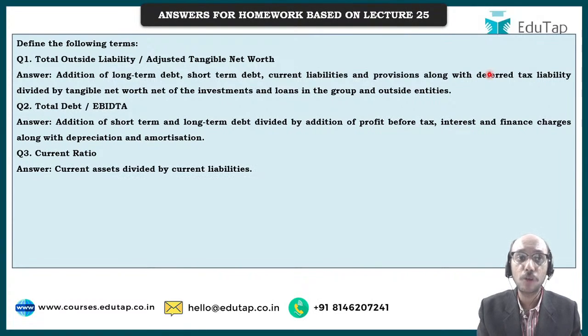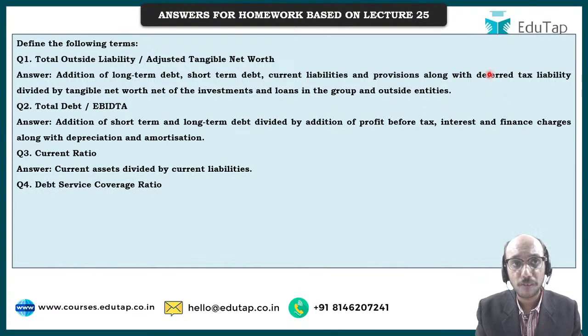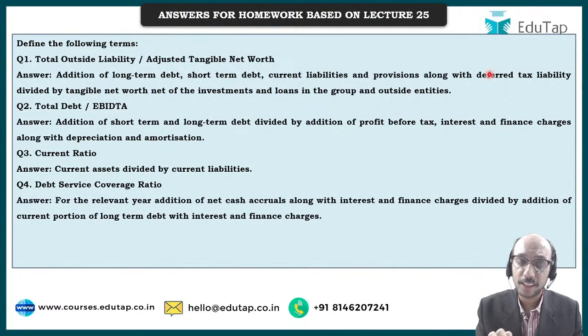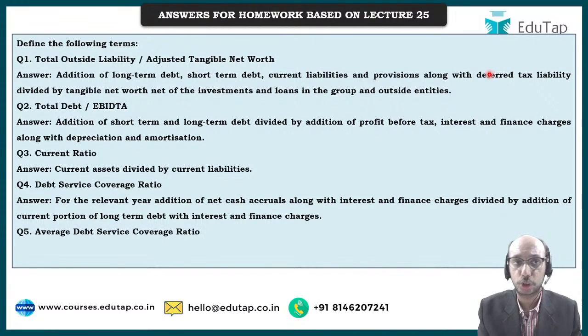What is current ratio? Current assets divided by current liabilities is current ratio. What is debt service coverage ratio? For the relevant year, addition of net cash accrual along with interest and finance charges divided by addition of current portion of long-term debt with interest and finance charges. That is the meaning of debt service coverage ratio. We have discussed all these things in lecture 25.